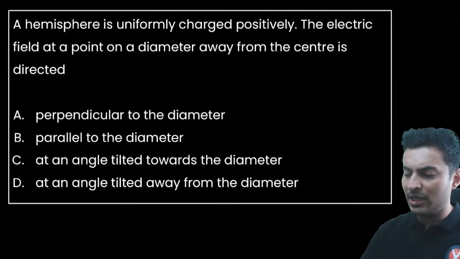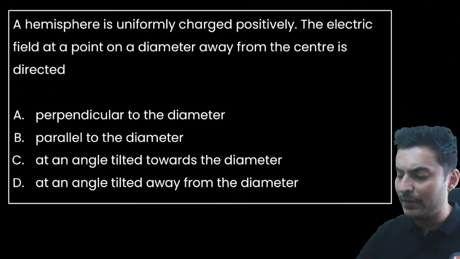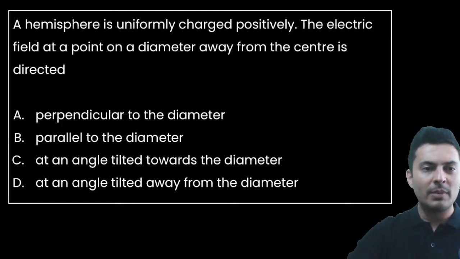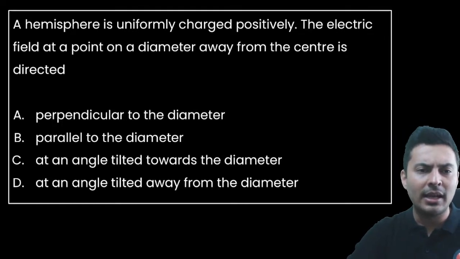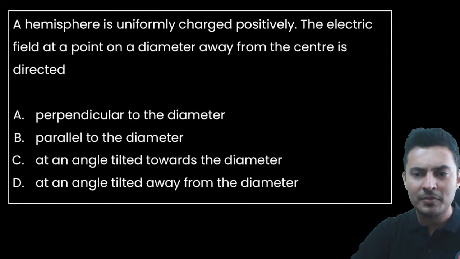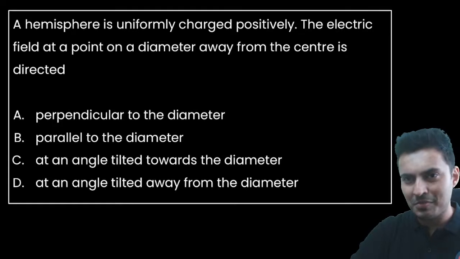A hemisphere is uniformly charged positively. The electric field at a point on a diameter away from the center is directed: perpendicular to the diameter, parallel to the diameter, at an angle tilted towards the diameter, or at an angle tilted away from the diameter. What do you think? Yes, we're going to go to section B also. Don't worry.